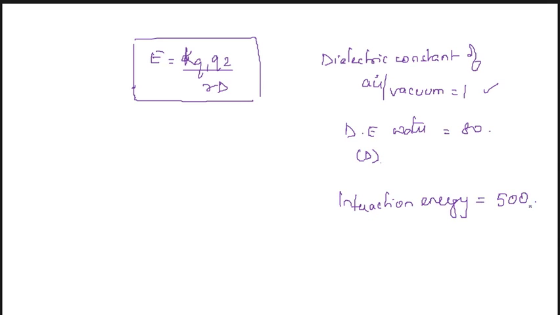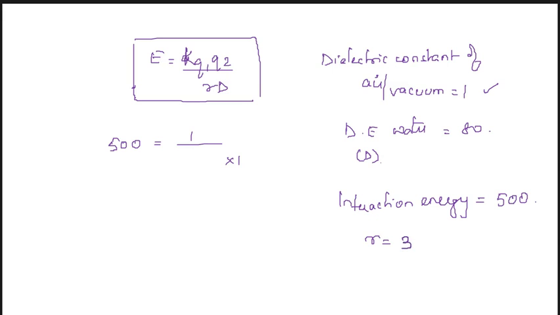We have to find the interaction energy for water, so we keep K Q1 Q2 by R constant. E equals 500, D for vacuum is 1, and R given is 3.